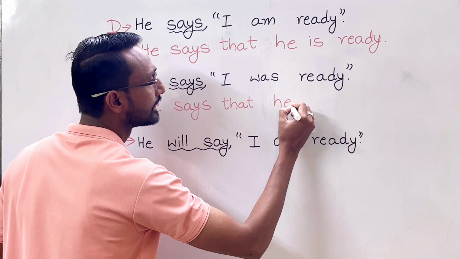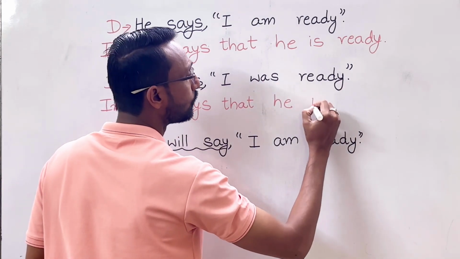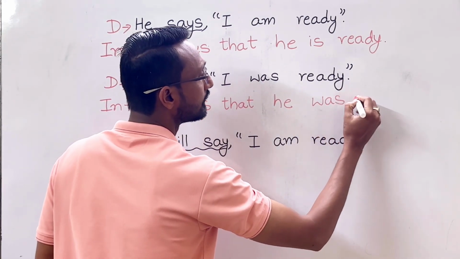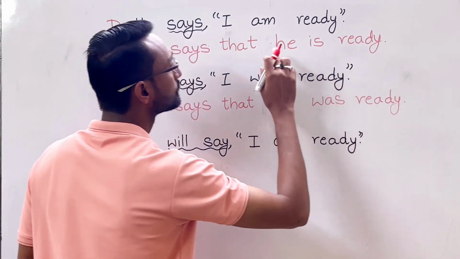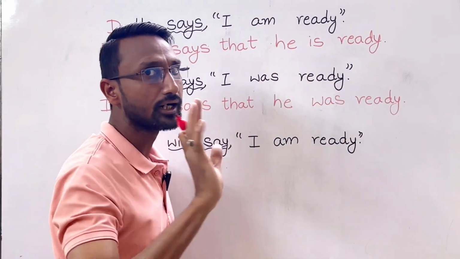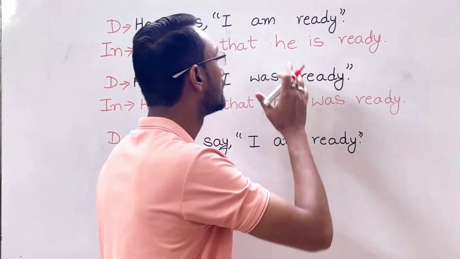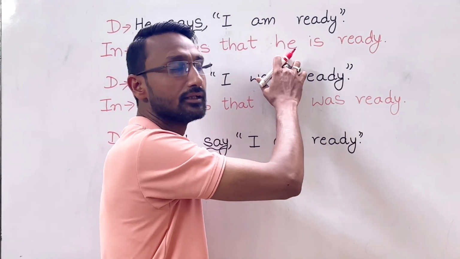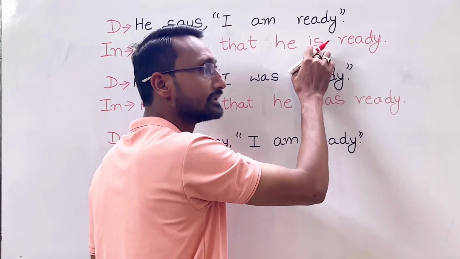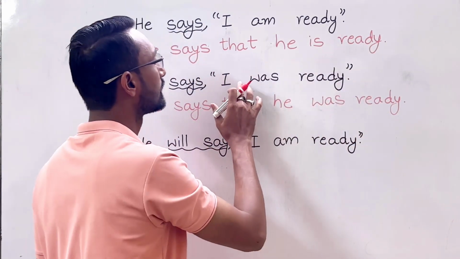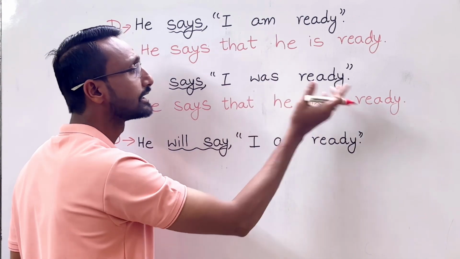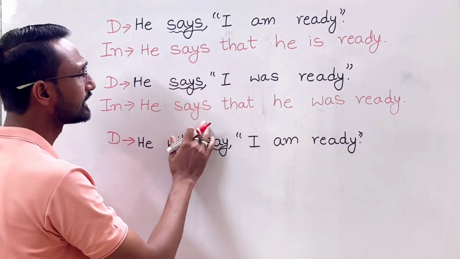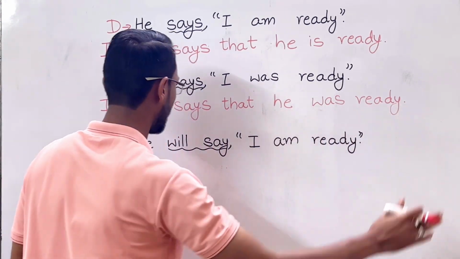He says that he, rest all same, was ready. Now here you see "he am." We can't write "he am" because "am" is not used with "he." So what is the present tense? "Is." So we write here "he is." Here it was, we can use the word "was" with "he." So we have written the same thing. He says that he was ready.